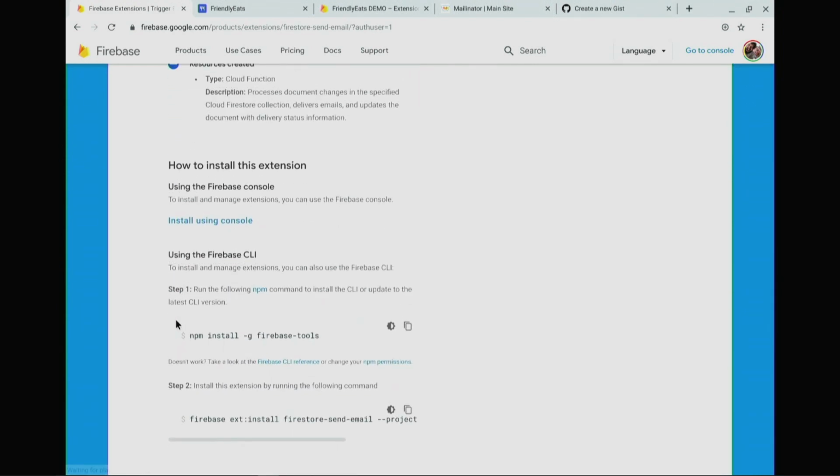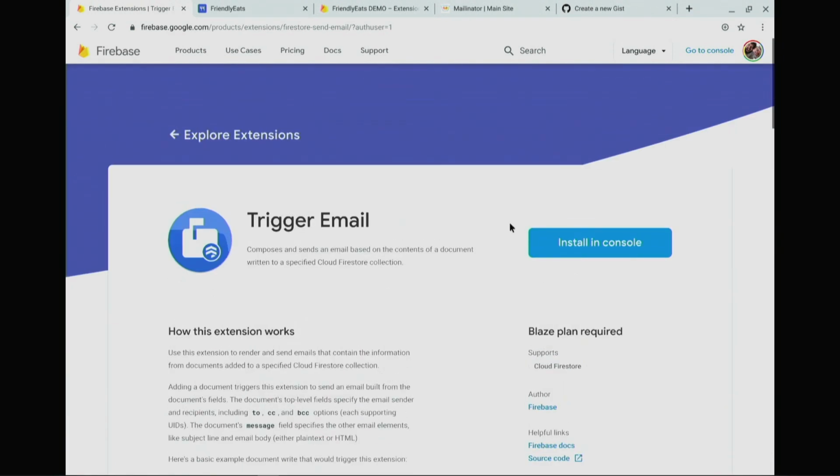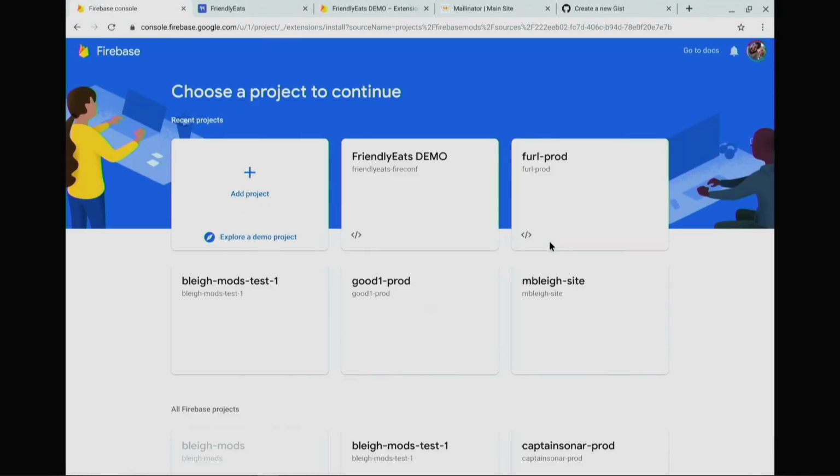You can see more details on exactly what you can configure, and also the resources that it's going to generate. Now, I'm going to install this extension through the Firebase console, but you could also install the extension through the Firebase CLI if you want a more programmatic way of managing your extension. So now we've given this page a quick look through, I'm going to get right to installing it. This is going to bring me right to the Firebase console, and I'm going to select a project to install the extension within. And since we're talking about Friendly Eats, I'm going to select the project Friendly Eats.